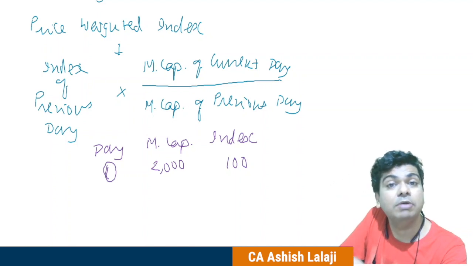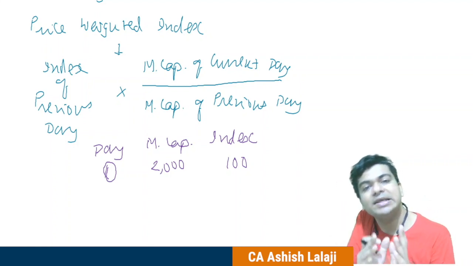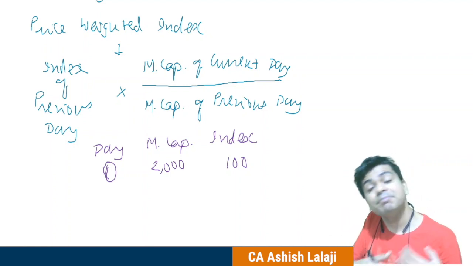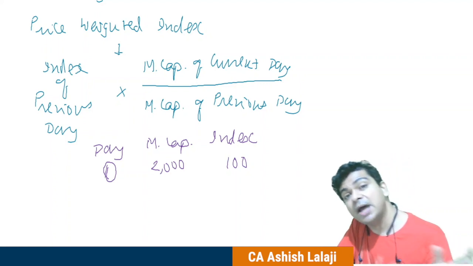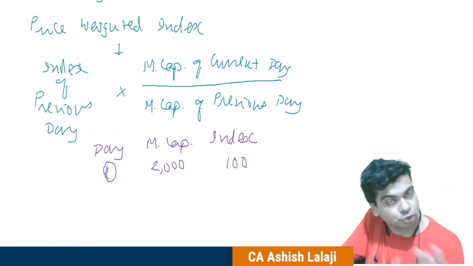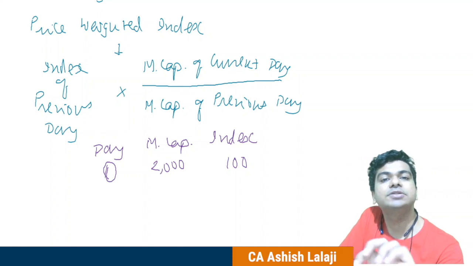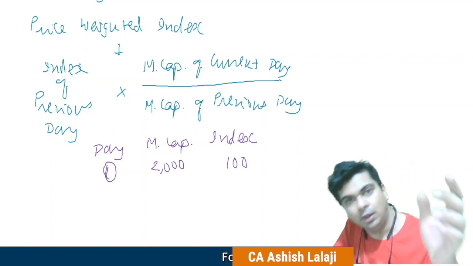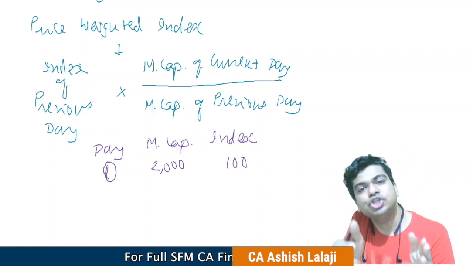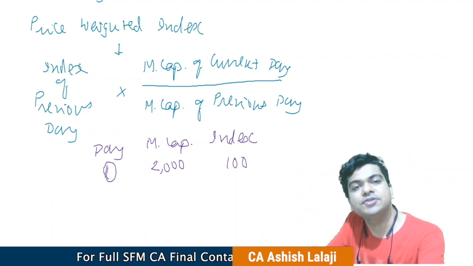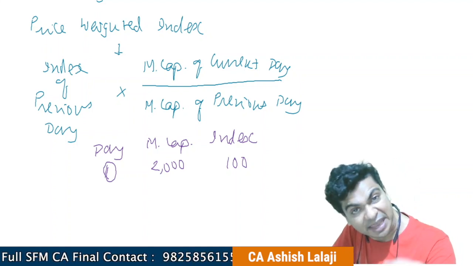Number of shares will not be changing every day, right? Number of shares issued will remain more or less the same unless some company is planning a new issue of shares or a buyback of shares or a rights issue or a bonus issue. Unless such corporate action is there, the number of shares issued by the company will remain the same. So visualize 30 companies in a SENSEX, visualize the number of shares, and we multiply by its market price. That gives me the market capitalization of every company.